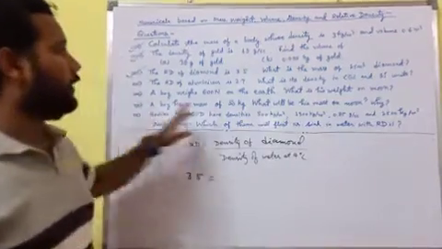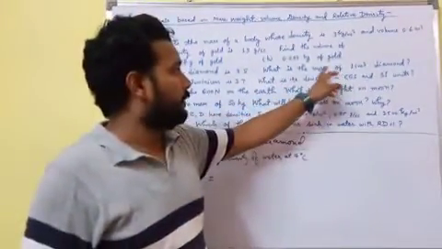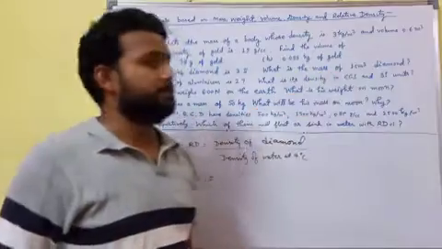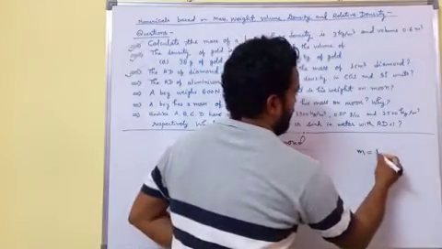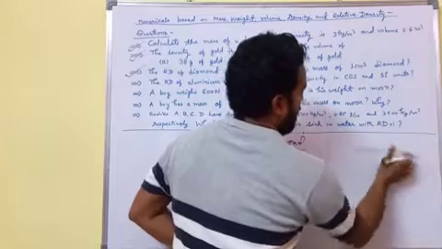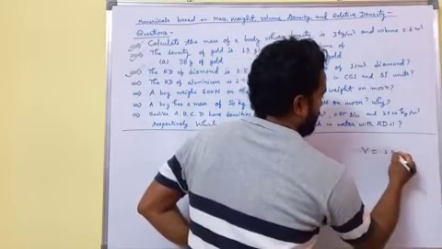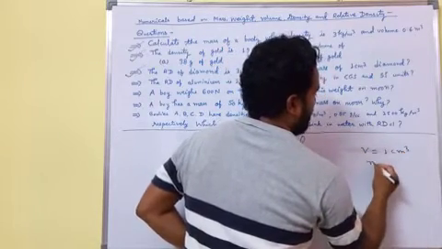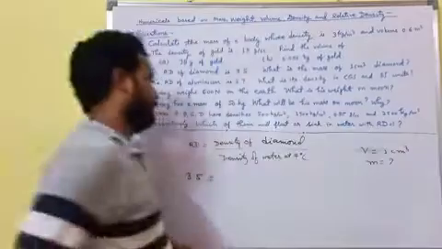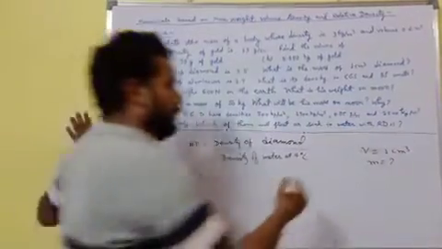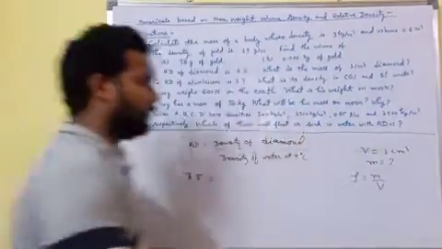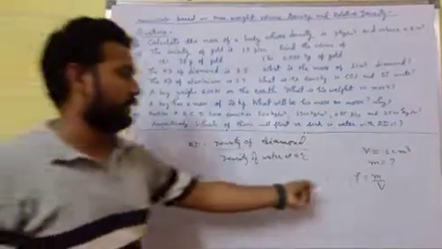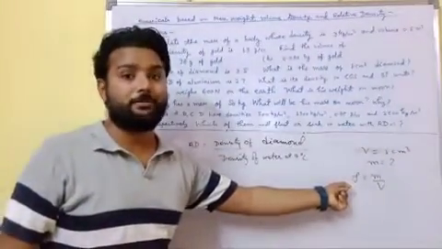What is the mass of 1 cubic centimeter of diamond? It means the volume is given as 1 cubic centimeter, and we have to find the value of m. First of all, we have the formula rho equals m by v, but first find the density of diamond.